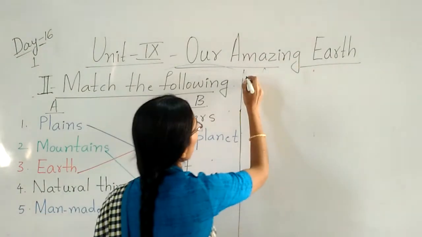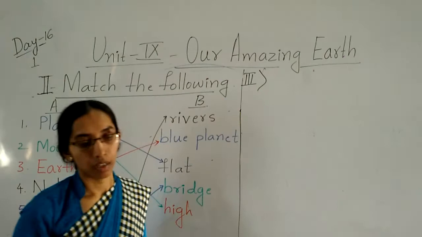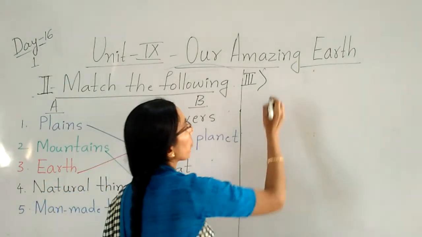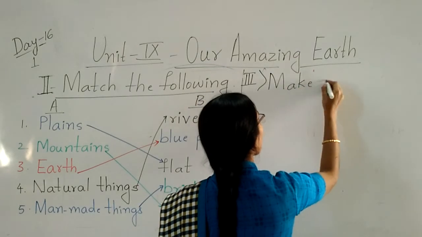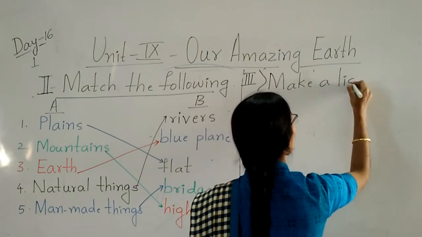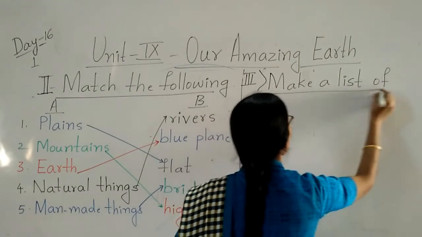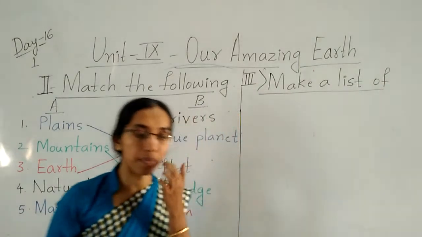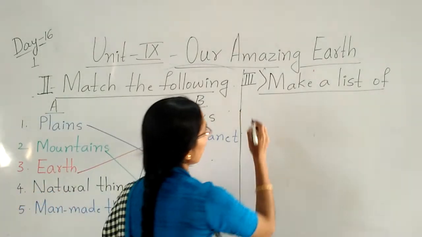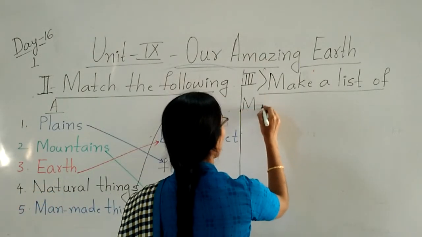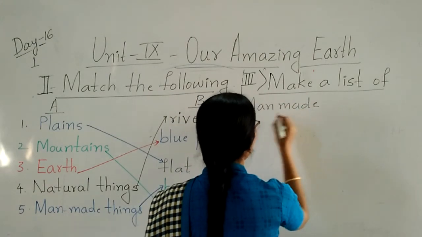Main question number third. What do they ask? Make a list of man-made things and natural things. Man-made things.